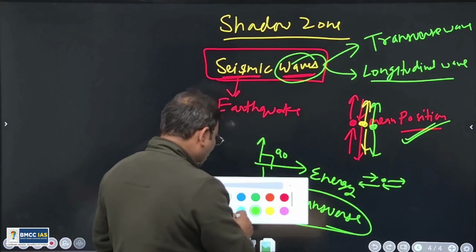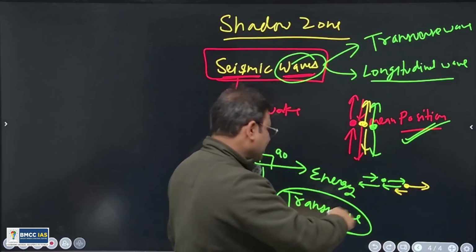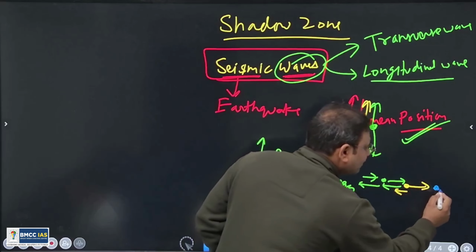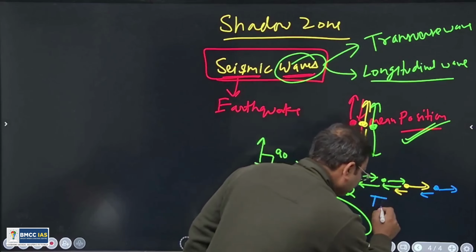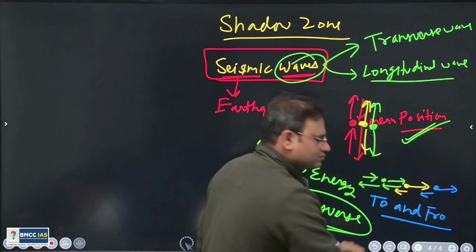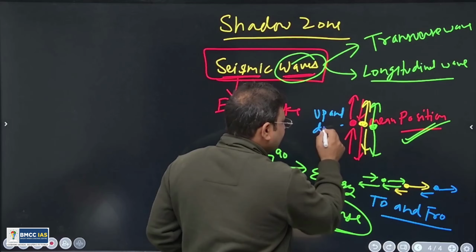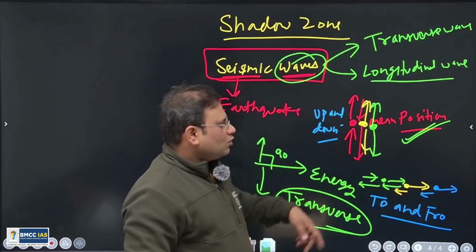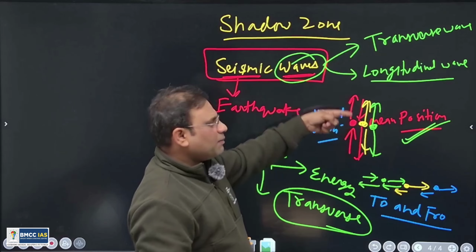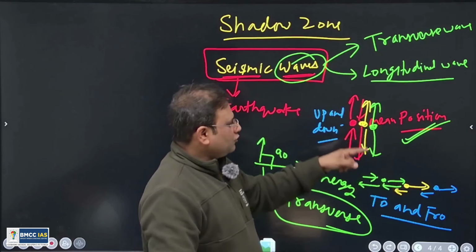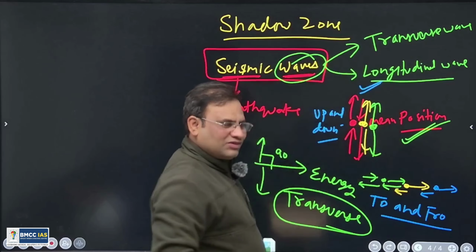As it moves this way, it hits the next one. So the next also starts doing this type of motion. It hits the further next one, and that also starts doing this type of motion. This, dear, is called to and fro motion, or to and fro oscillation, but the other one is called up and down oscillation, isn't it? So energy travels in a medium by disturbing the medium particles either by up and down motion or by to and fro motion. If it is up and down motion, it is a transverse wave, but if it is to and fro motion, it is a longitudinal wave.